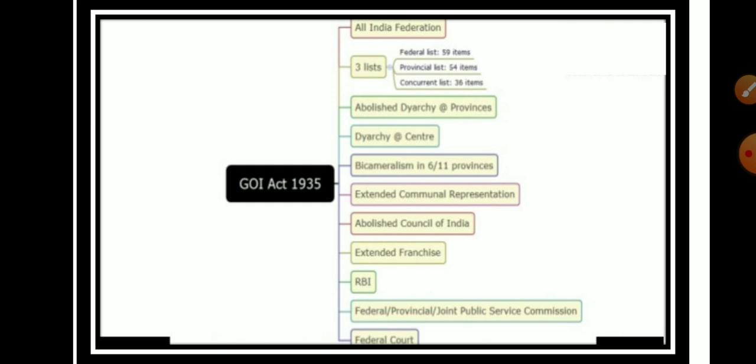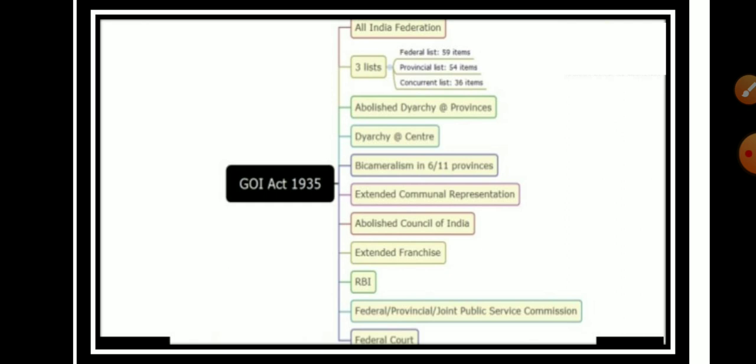That is, the federal list including 59 items, the provincial list 54 items, and the concurrent list 36 items. Along with this, it abolished the system of diarchy and introduced provincial autonomy. Provincial autonomy means the governor was required to act with the advice of the ministers.